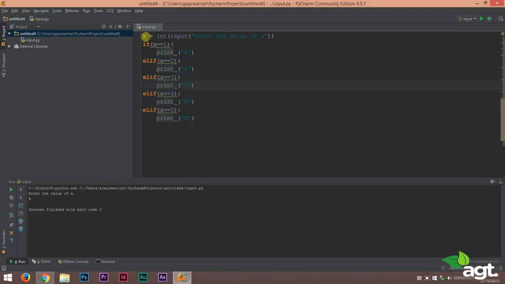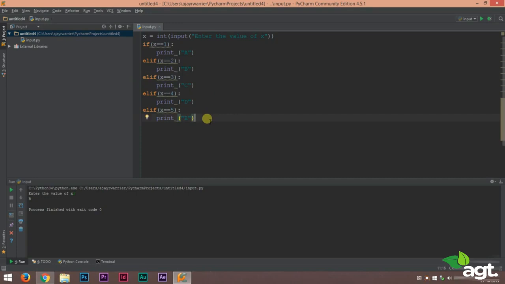If the value of x is 1, the rest of the elif statements will not execute. Only the first one will execute. Now if value of x is 2, only these two statements will be executed. It will not check if x value is equal to 3, x value is equal to 4, x value is equal to 5, because we already know that the value of x is equal to 2.